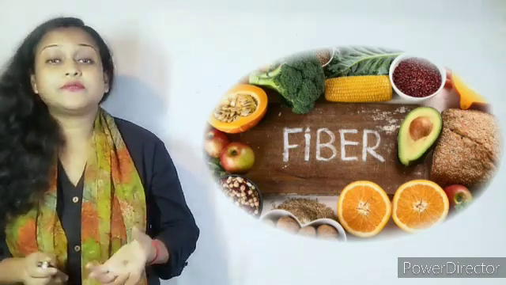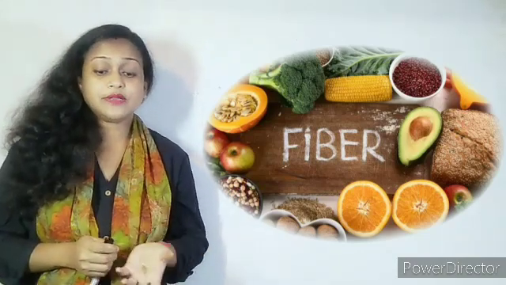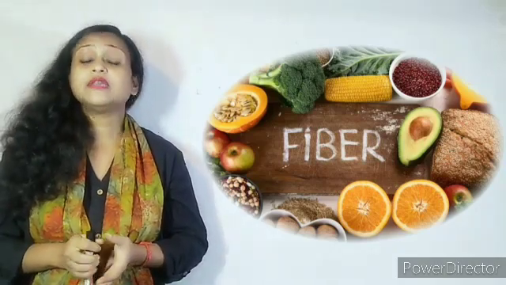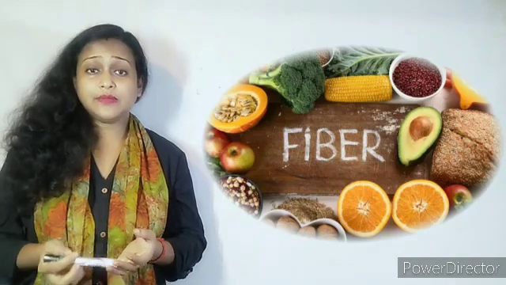All kinds of fruits, vegetables and pulses have fiber. Certain food items like meat, egg, fish and other seafoods do not contain any type of fiber.